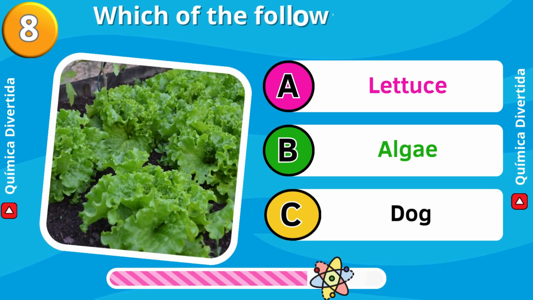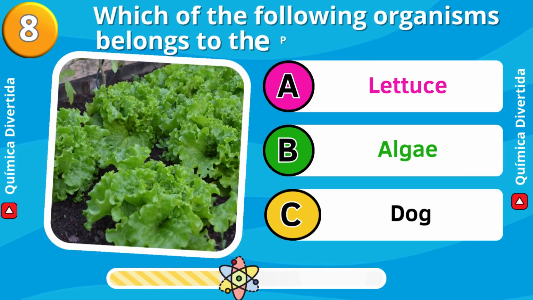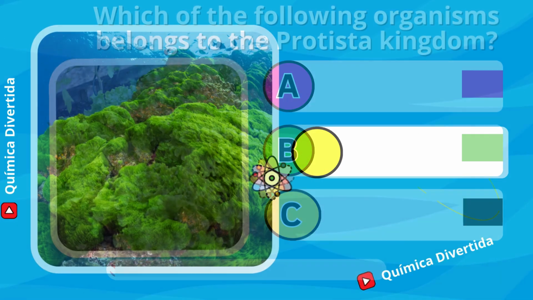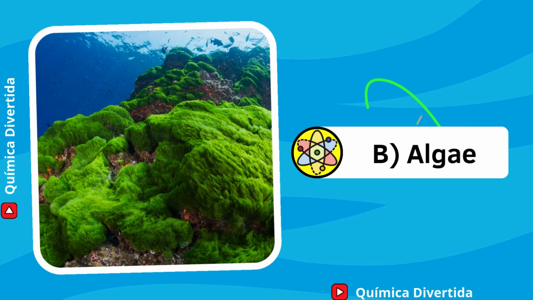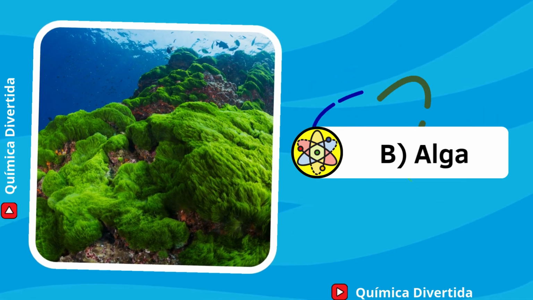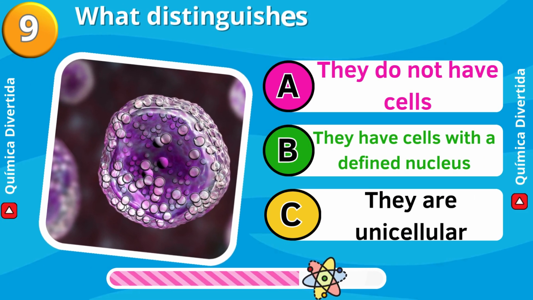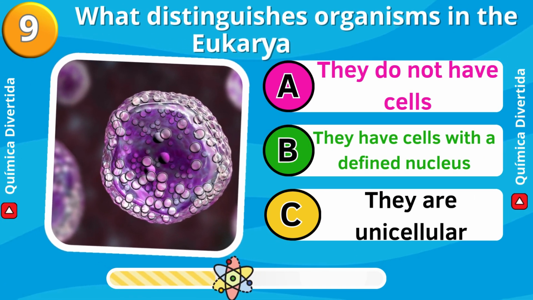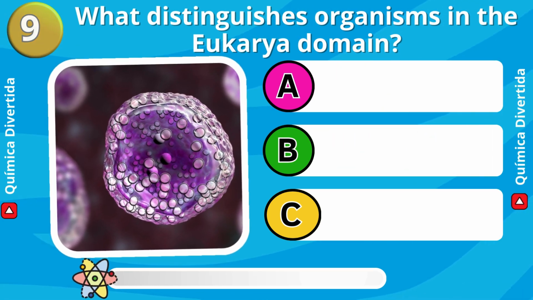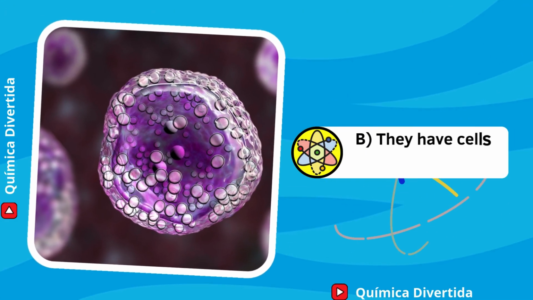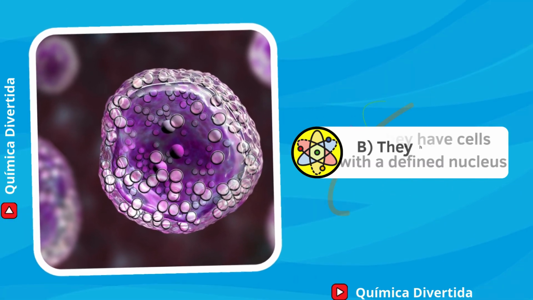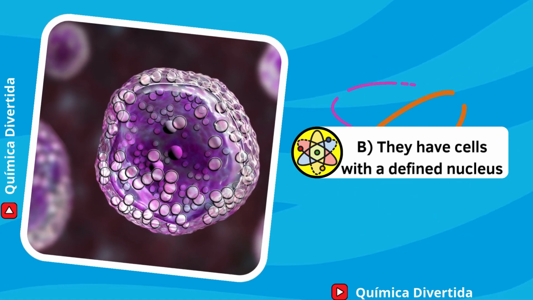Which of the following organisms belongs to the Protista kingdom? Lettuce, algae, dog. Answer: B. Algae. Algae are unicellular or simple multicellular organisms classified in the Protista kingdom. What distinguishes organisms in the Eukarya domain? They do not have cells. They have cells with a defined nucleus. They are unicellular. Answer: B. They have cells with a defined nucleus. Organisms in the Eukarya domain are eukaryotic, meaning their cells have a nucleus.